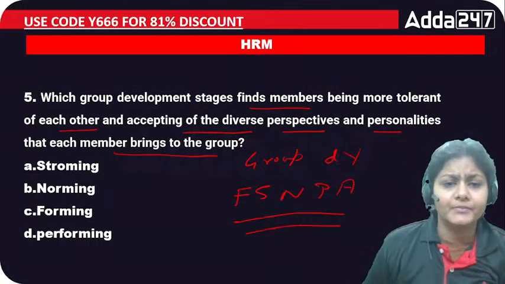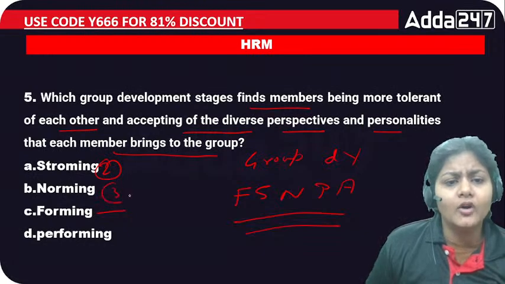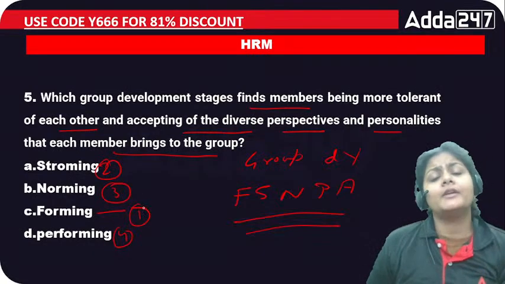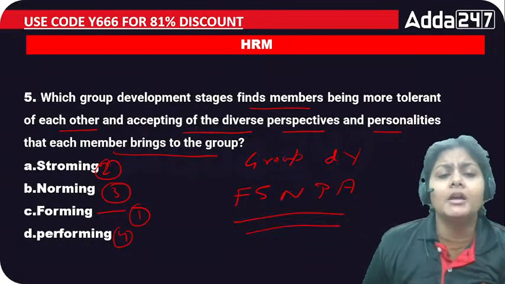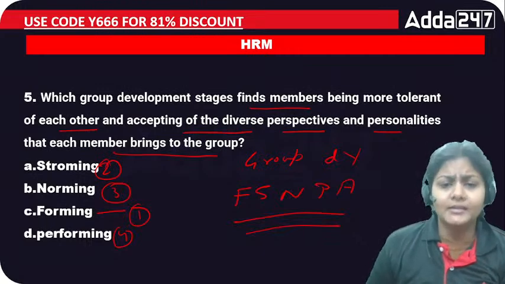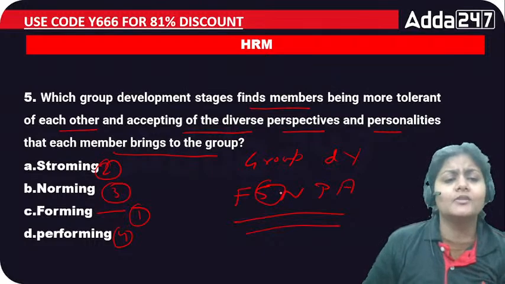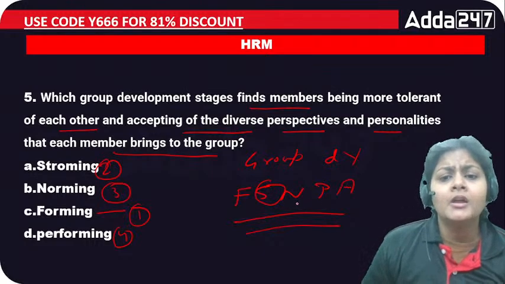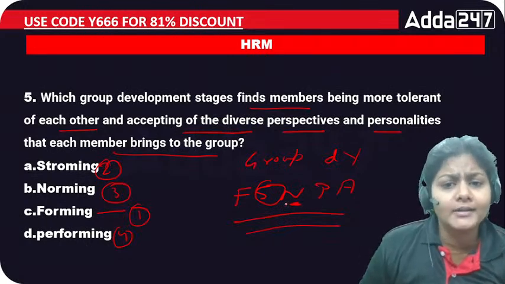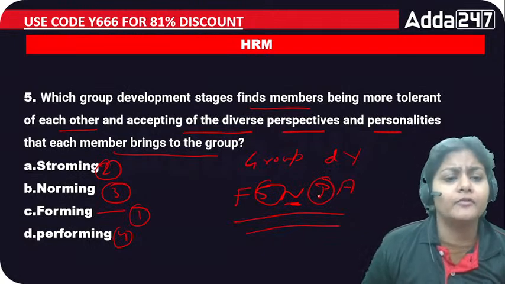So the first is forming, then storming, then norming, and the fourth one is performing, right? At the forming stage, normally group members just gather, right? At the storming stage, a conflict starts between each other. Norming is now they are knowing each other, they are more understanding with each other. Performing is now they have started performing, right?